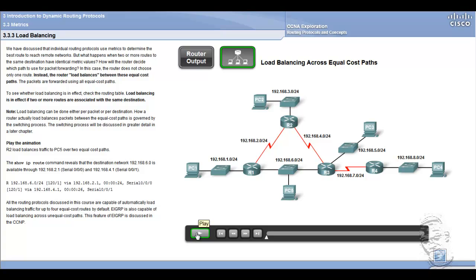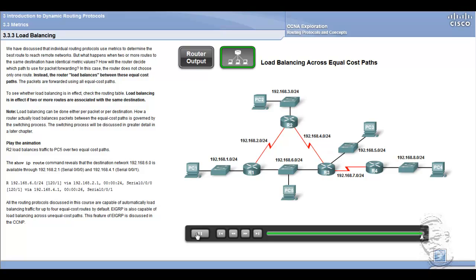Play the animation. R2 load balances traffic to PC5 over two equal cost paths. The show ip route command reveals that the destination network 192.168.6.0 is available through 192.168.2.1 serial 0/0/0 and 192.168.4.1 serial 0/0/1.